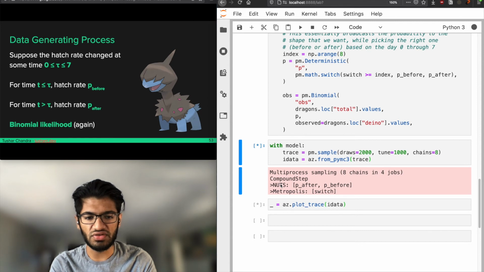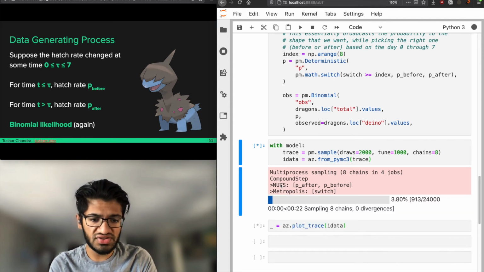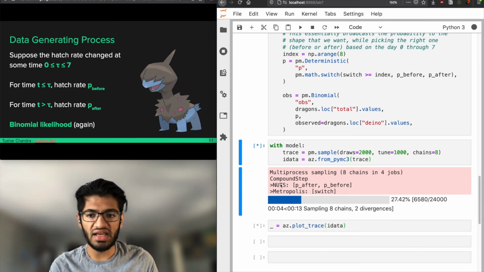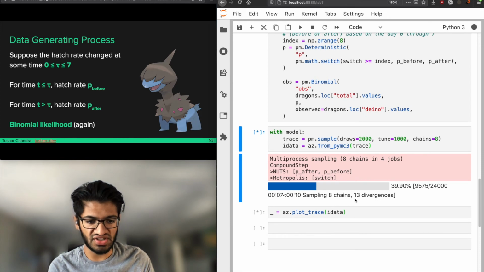Metropolis is generally less efficient than NUTS, and in practice you probably shouldn't use it unless you have no choice, which is what we have here. But what we're going to see, if this ever runs, there we go, is that this isn't going to go well, and we're going to encounter something called divergences, which you can see here.